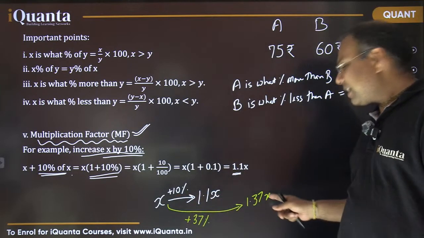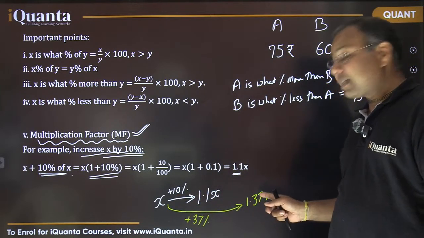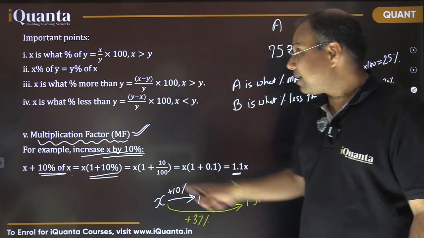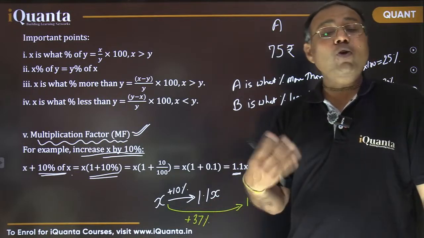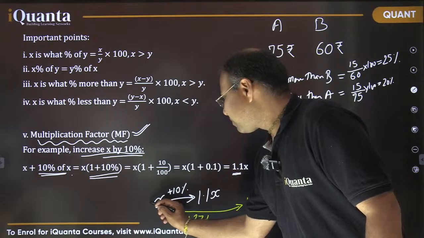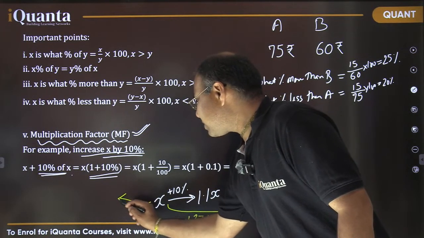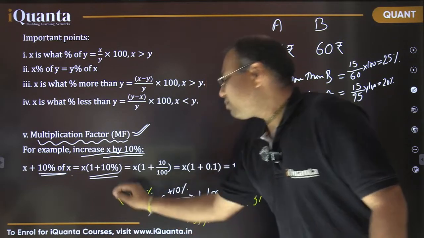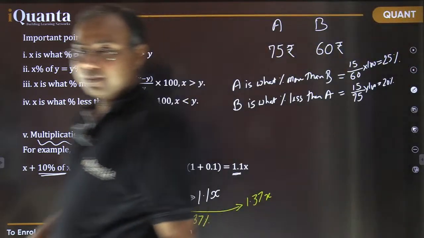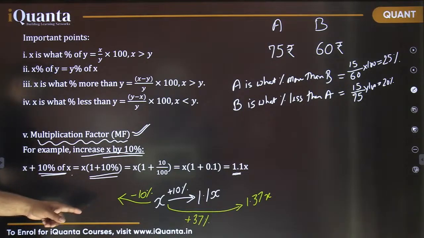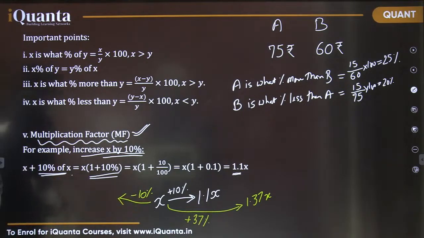Now, just by seeing it, the moment we see this part, we should be able to understand what is happening, isn't it? Here, I have increased it. There could be a decrease as well, isn't it? Let's take another example. If I say this x is decreased by, let's say, 10% only, can you tell me what would be the new value? By the way, most of you have written the previous one correctly. It's 1.37x. So now, if I decrease this x by 10%, what will happen this time?